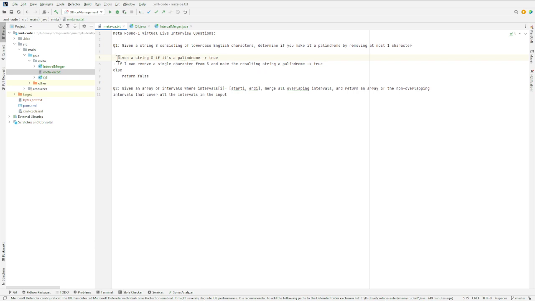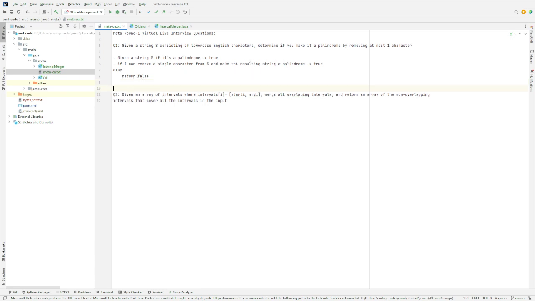So one simple thing could be, given a string s, check if it's a palindrome, and if it's not a palindrome, then I can remove a single character from s and make the resulting string a palindrome. And now one way to do this would be just to write a simple function to check if a string is palindrome,